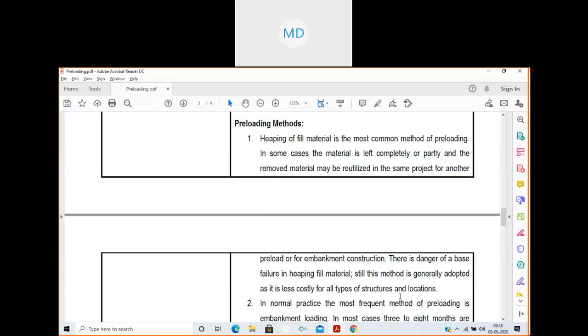Can anybody explain this point? There is nothing much; everything is repeated here. What do you mean by heaping of fill material? Anybody who can explain this point number 1? You can unmute yourself and speak, or if you want, you can write in the chat box also.